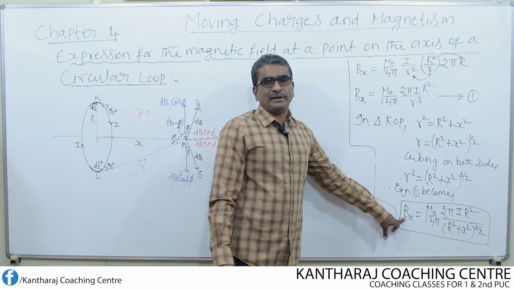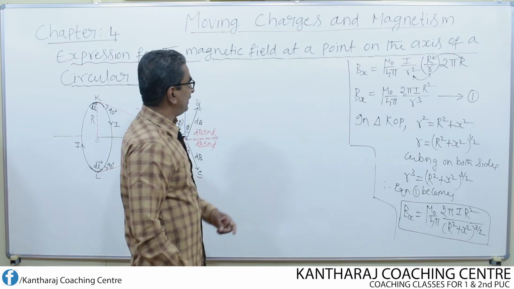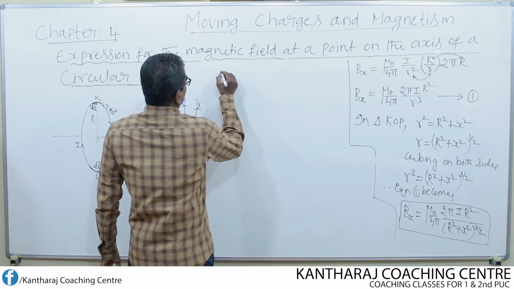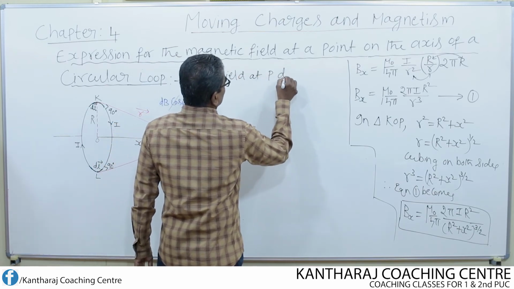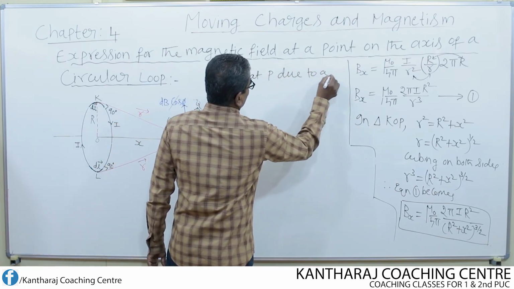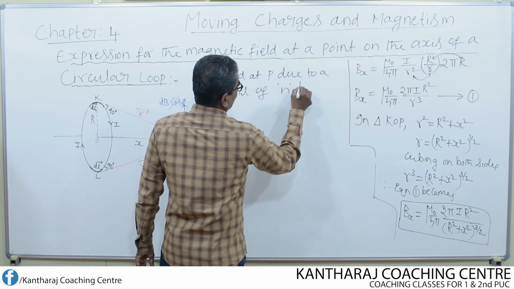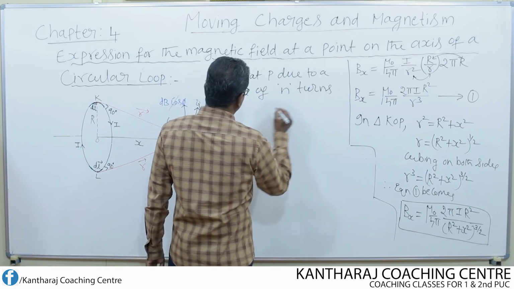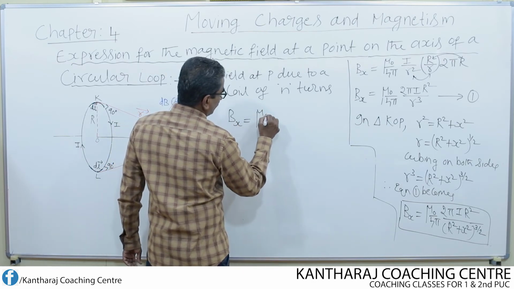Multiplying this equation by n, we get the field at the point P due to the entire coil. So the field at P due to a coil of small n turns is given by Bx equal to mu naught over 4